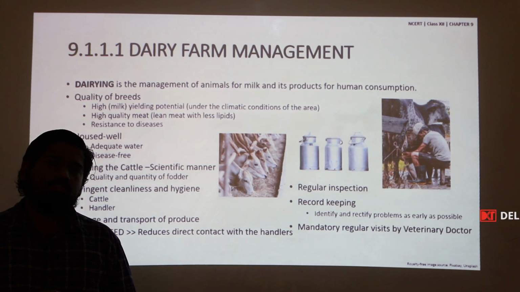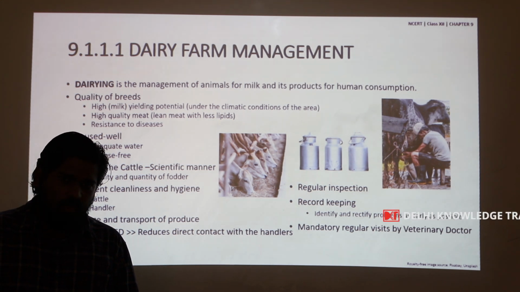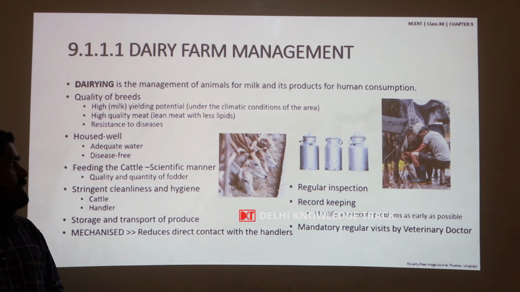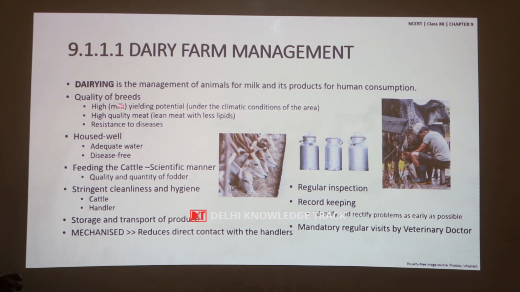So, one has to select the breed of cow suitable for the climatic condition of the area where the farm is situated. The breed must have a high milk yielding potential. The quality of meat must be high, that is, it must produce lean meat with less lipids, and it must be resistant to diseases.